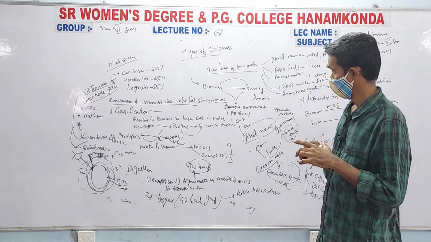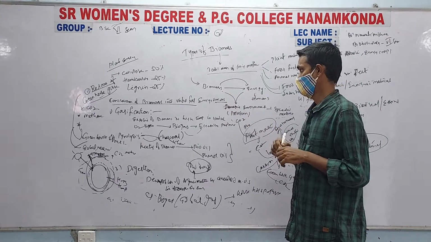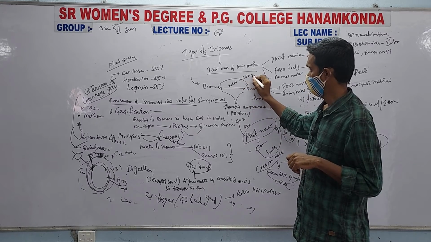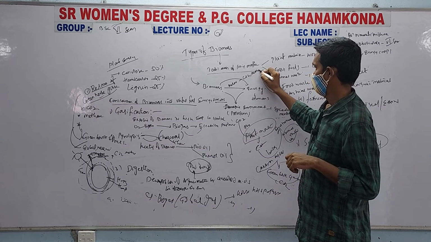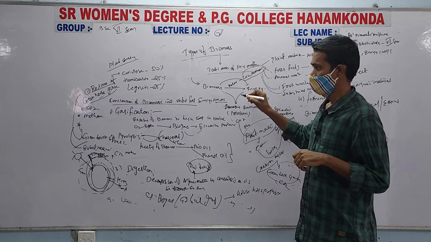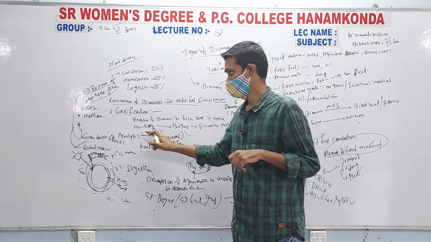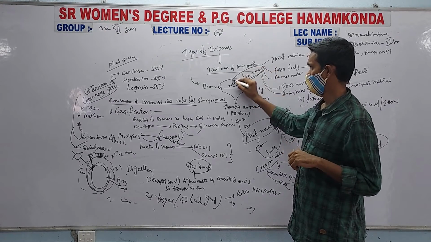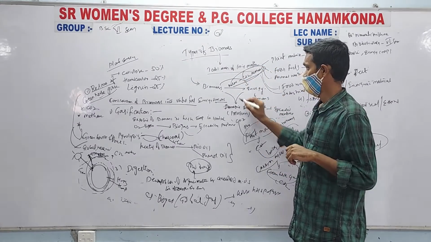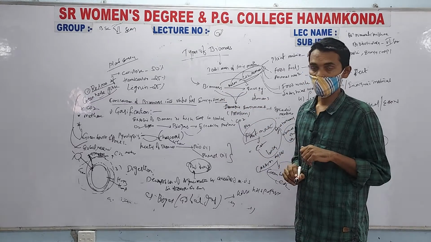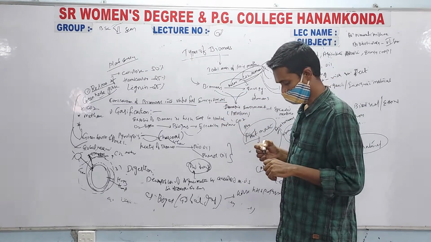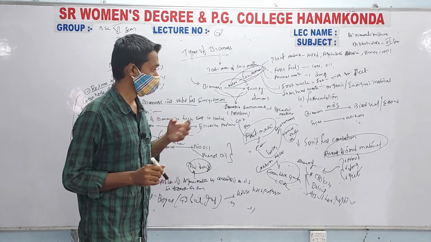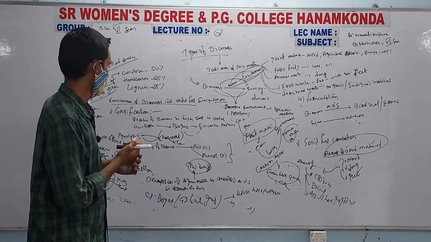So in the conversion of biomass to energy, there is a possibility of release of greenhouse gases like CO2 and methane, which adversely affect the earth either by greenhouse effect or global warming. So we have to take the precautions to decrease the amount of CO2 and methane while converting biomass into energy.